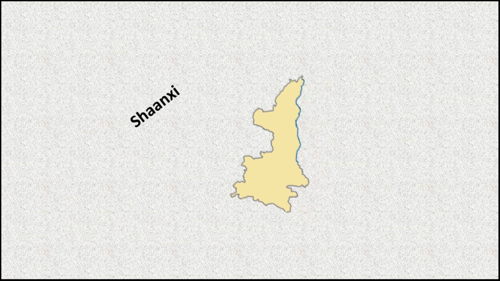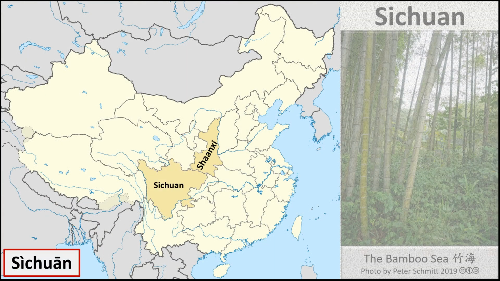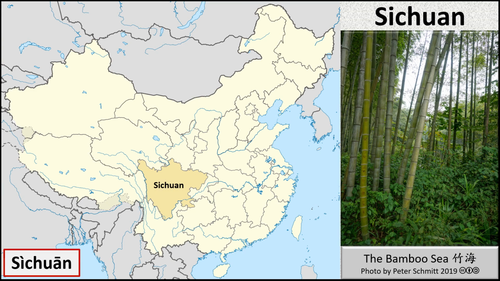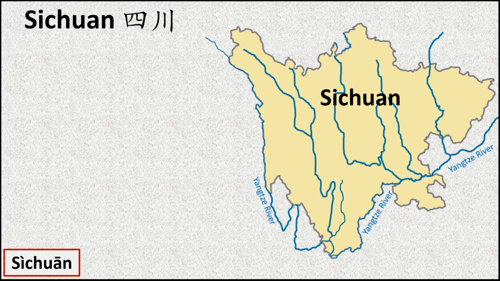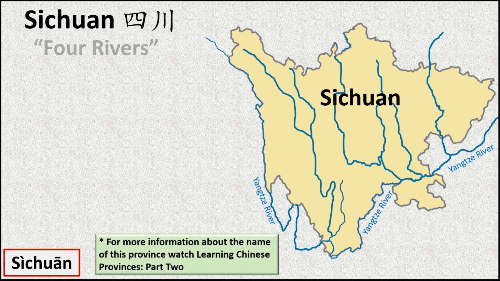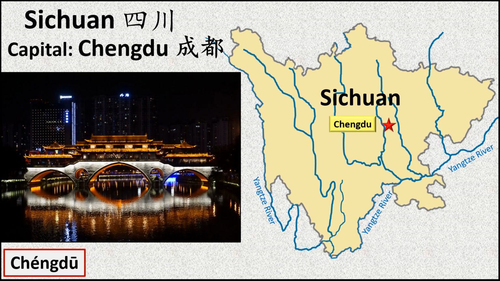Moving to the southwest, we come to Sichuan. The origin of its name is a bit complex, but many people find it most convenient to just remember its literal meaning, 4 rivers. The capital city of this province is Chengdu.